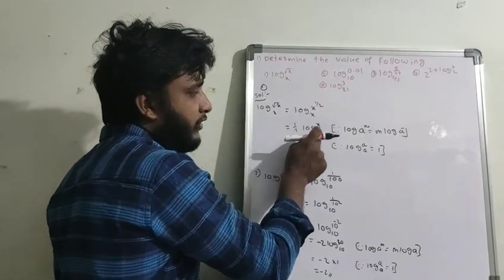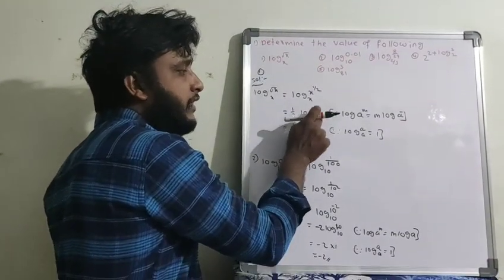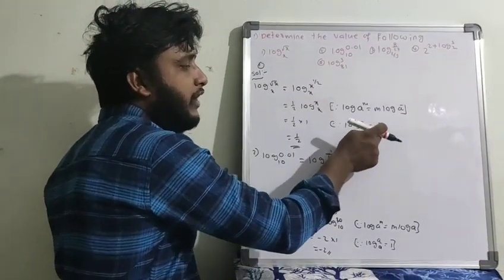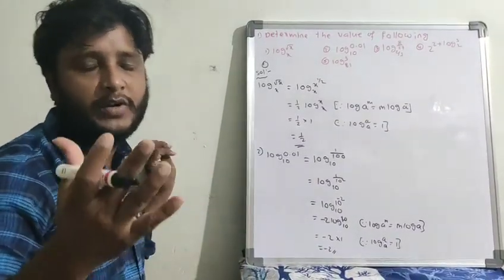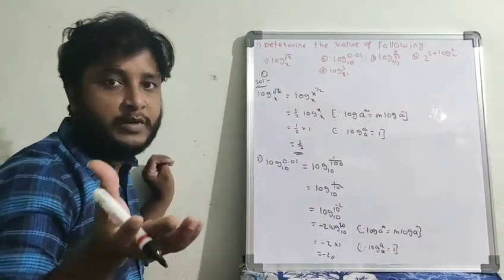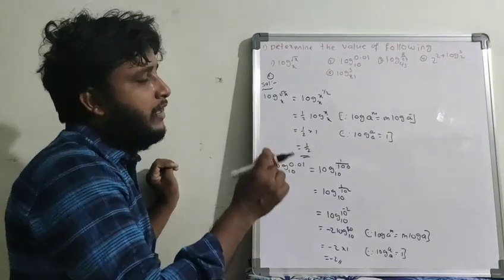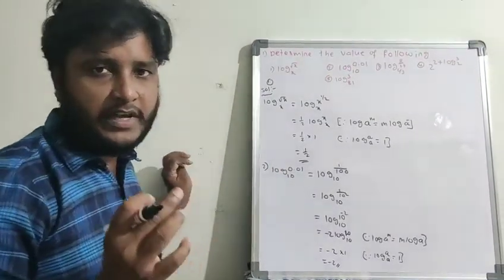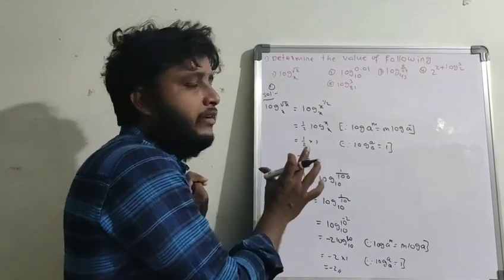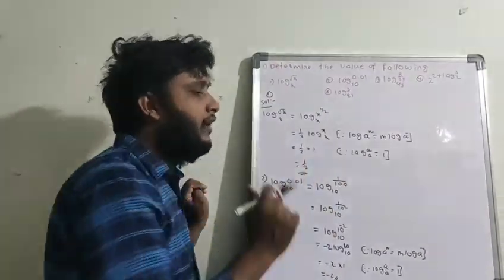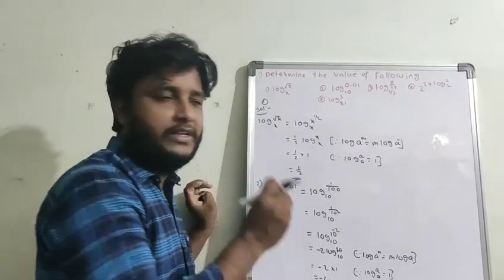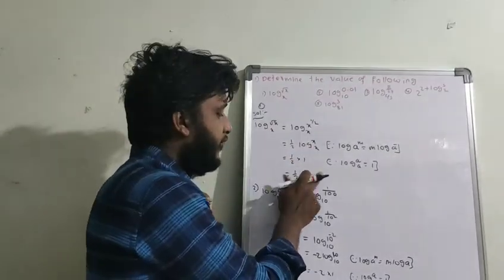So here 1 by 2 is log x base x. Again if you observe this, base and value are the same, then what property is suitable? Log a to the base a equals 1, that property only is suitable. So you have to use that property. Observation is very important for mathematics. Observe the question. If you observe the question, you will understand what formula you have to apply, and when you apply that particular formula, you will get the answer. So 1 by 2, that's it.